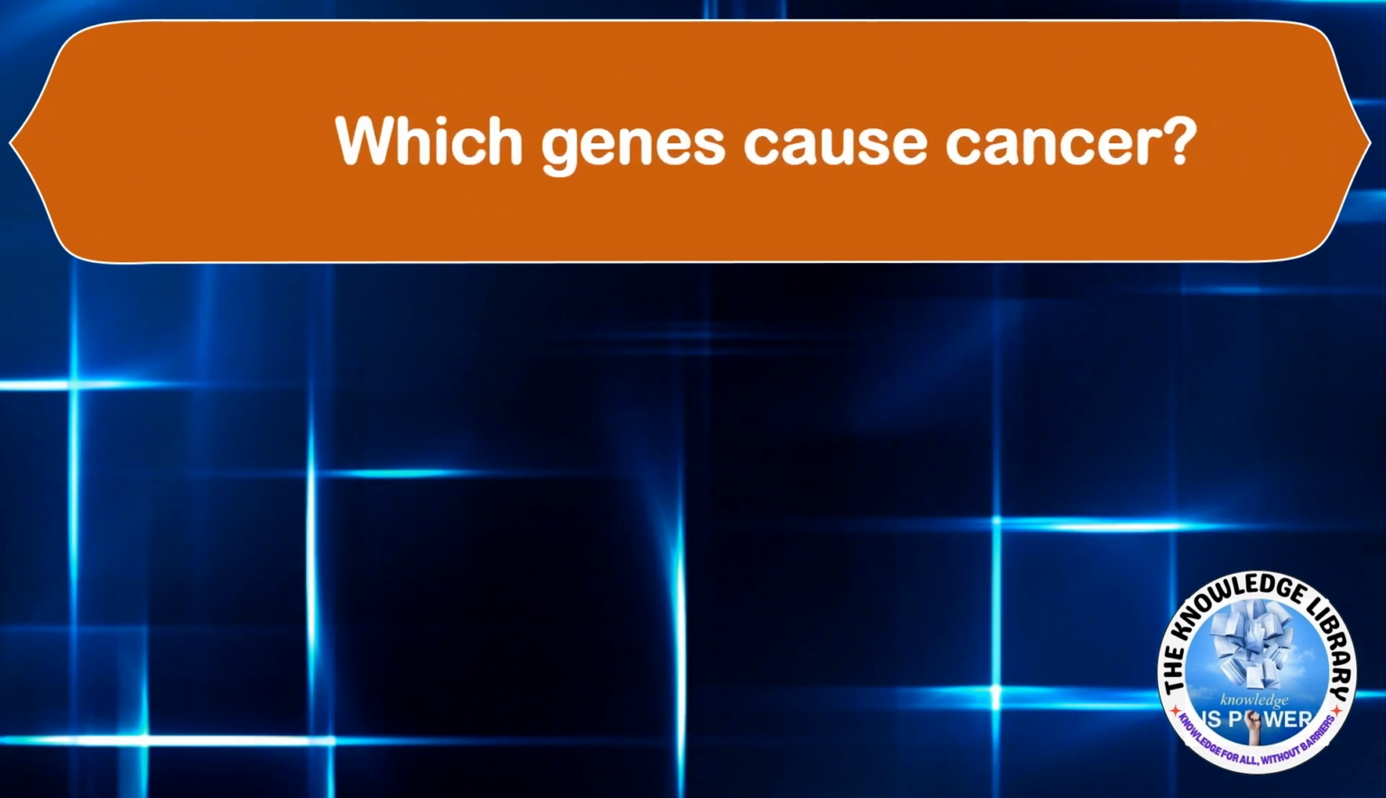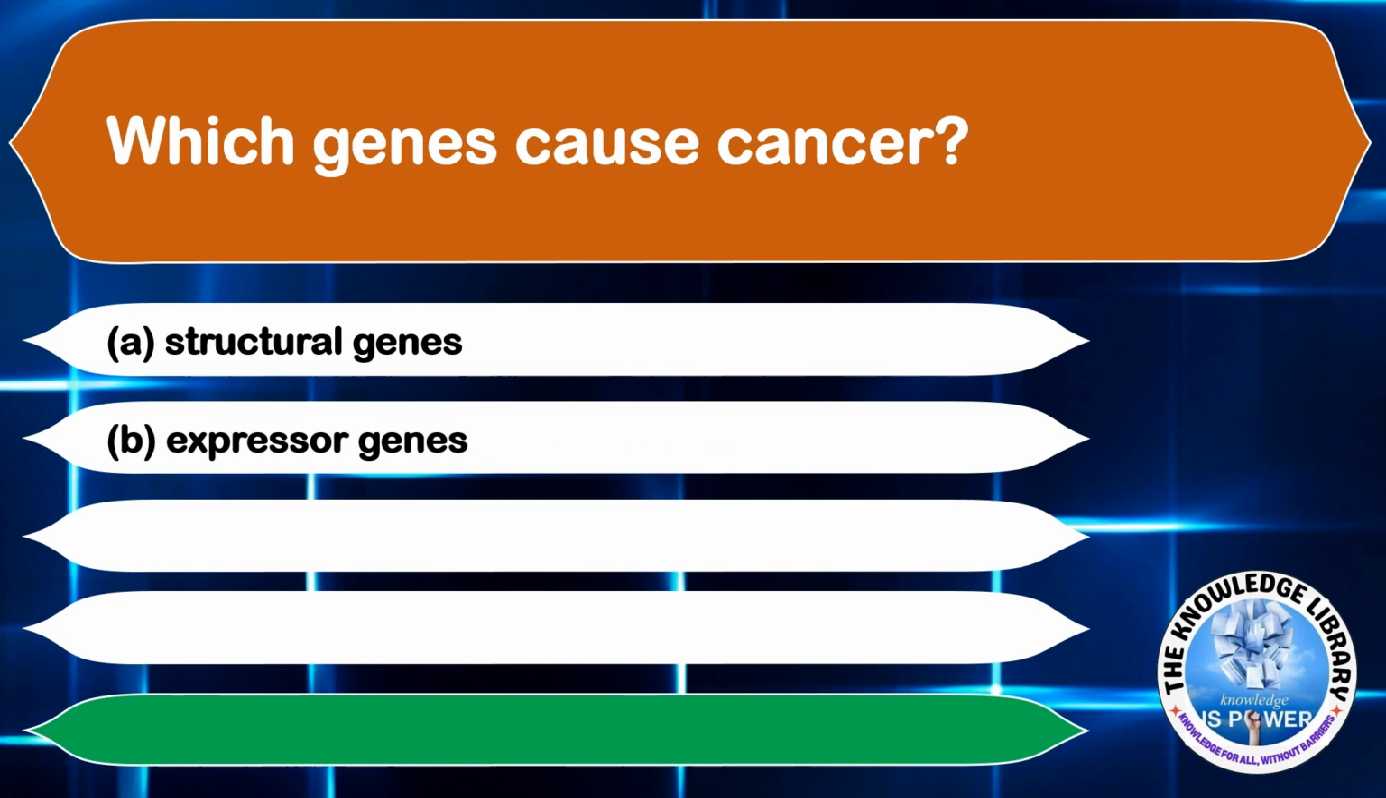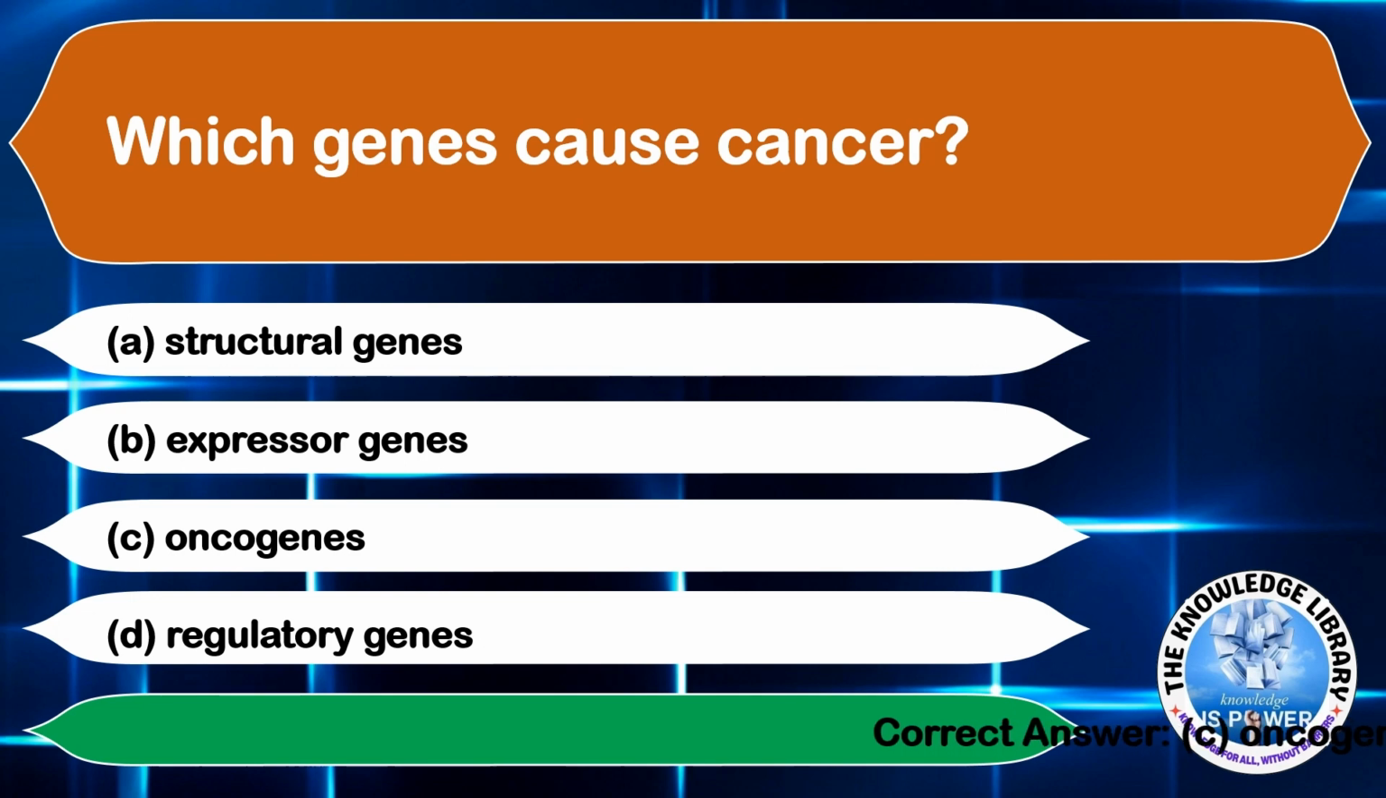Which genes cause cancer? Option A, structural genes. Option B, expressor genes. Option C, oncogenes. And option D, regulatory genes. The correct answer will be option C, oncogenes.